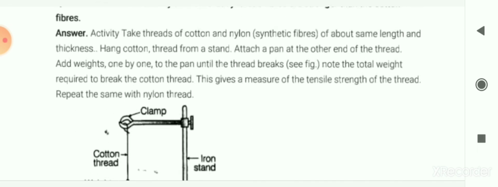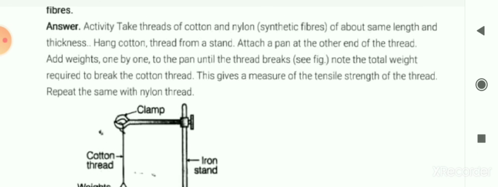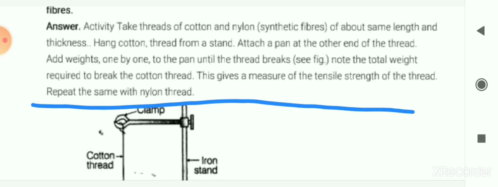For that activity, take a thread of cotton and nylon, or you can say synthetic fibers, of about the same length and same thickness. The length and thickness should be the same for these two threads.